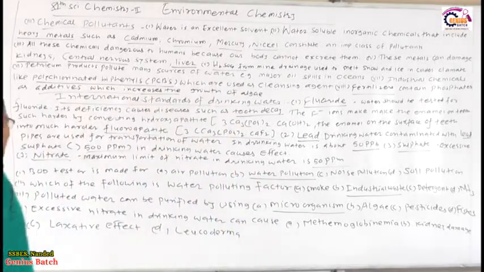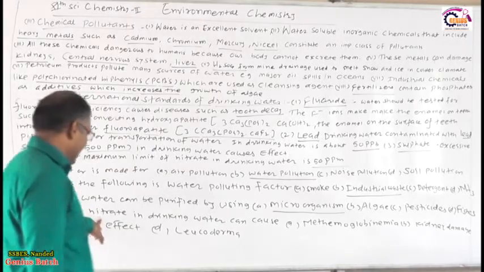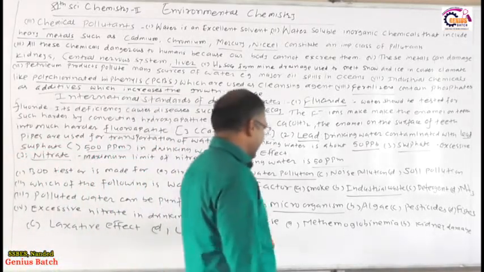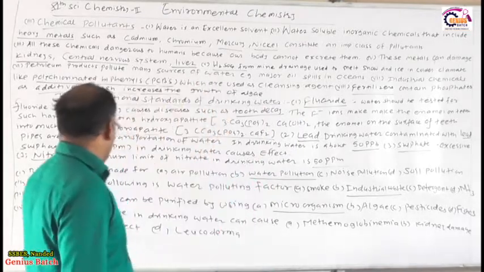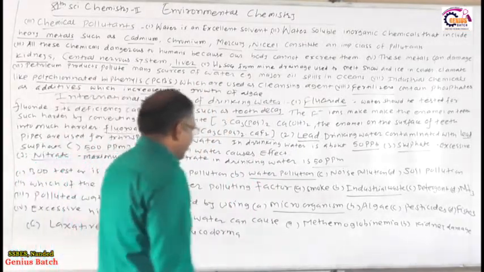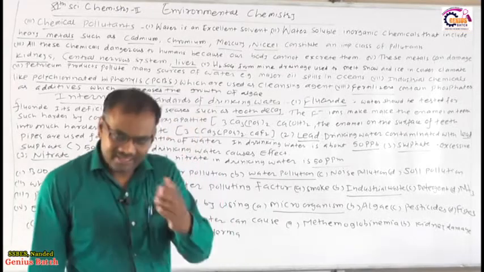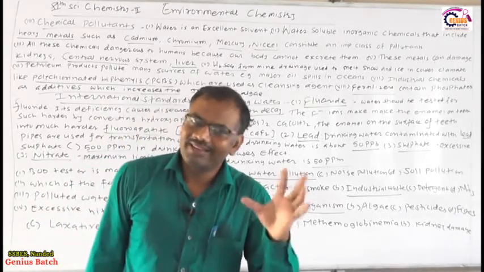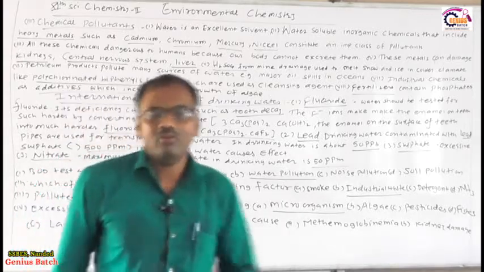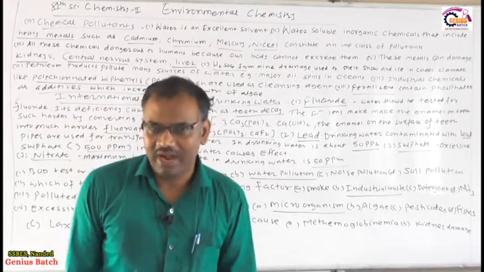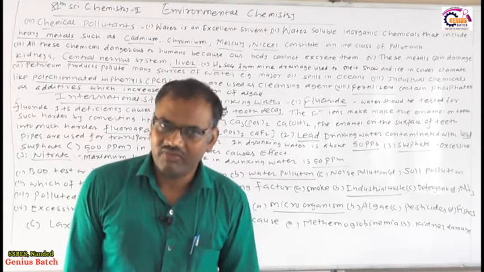Now next is the excessive nitrate in drinking water can cause. Just now we have seen the international standard of drinking water, what contaminants they consider: fluoride, nitrate, sulfate.